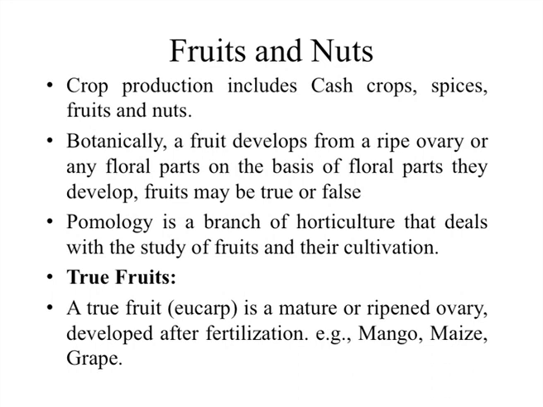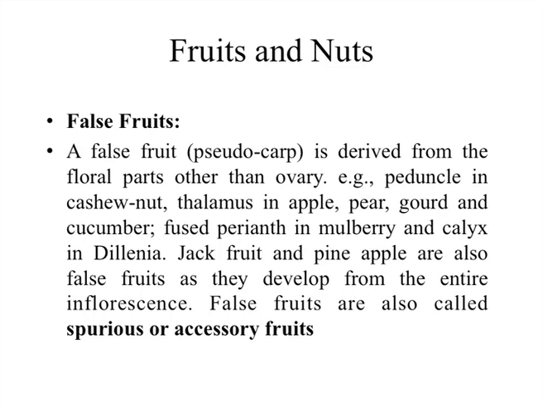Already we discussed the two types of fruits: the true fruits and the false fruits. What is the meaning of true fruits? True fruits are the eucarp, the mature or ripened ovary developed after fertilization. For example, mango, maize, grape; most dicots and monocots have true fruits. False fruits are the pseudocarp, derived from the floral parts other than the ovary.